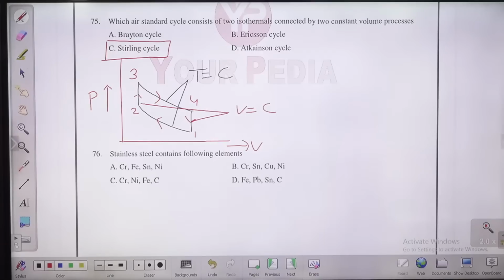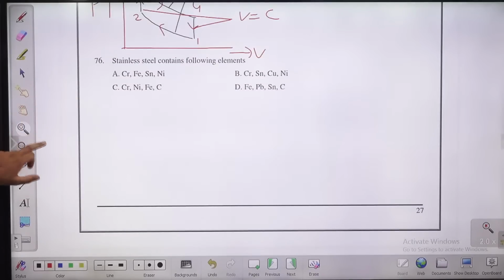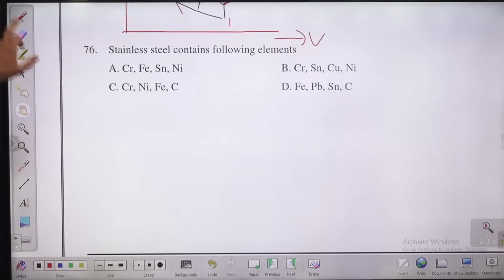Next question: stainless steel contains the following element. So this is actually a common sense question, guys. You just have to look at the options, and easily you will be able to conclude some answer. Please read this, try to answer.